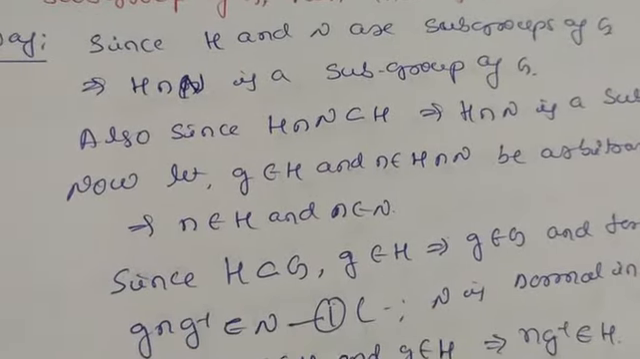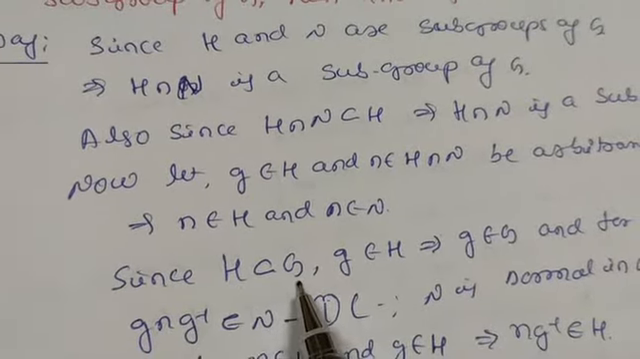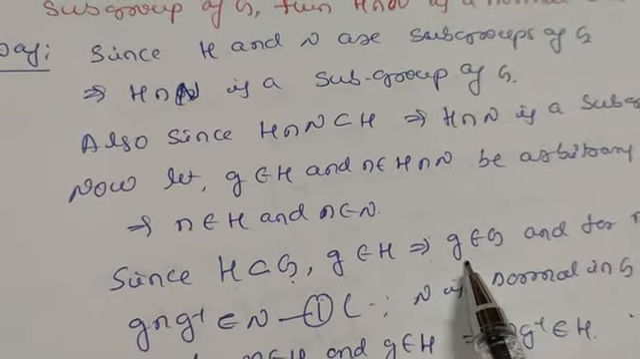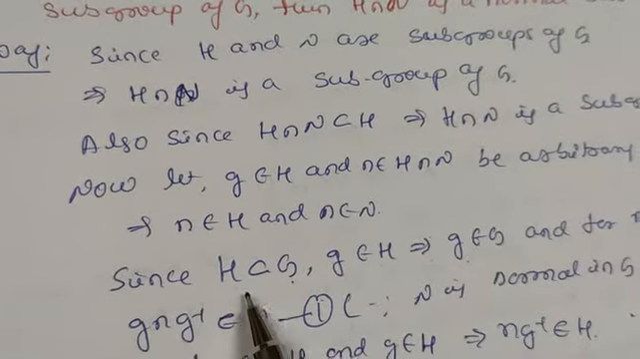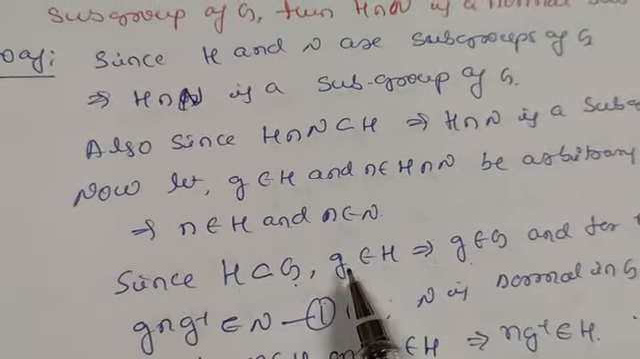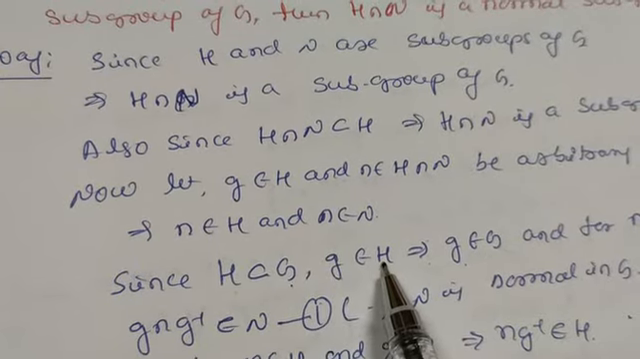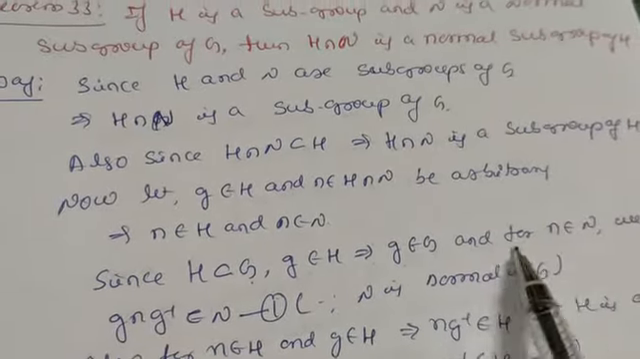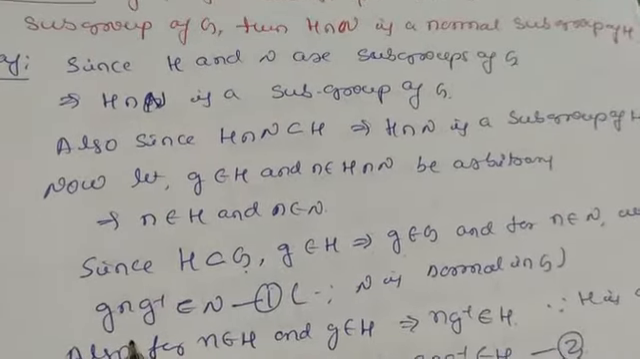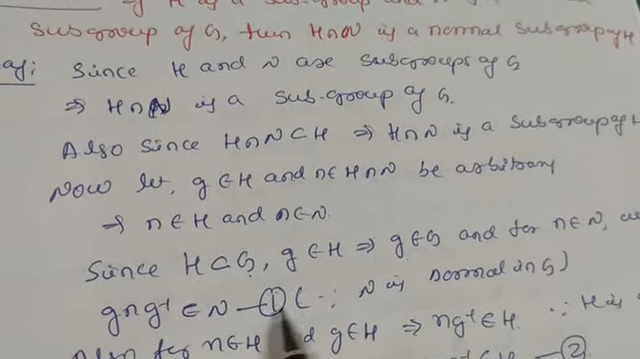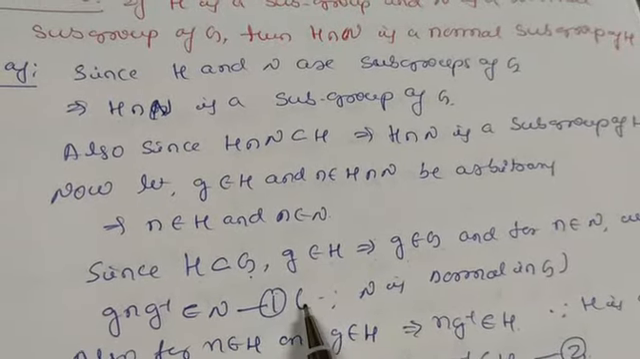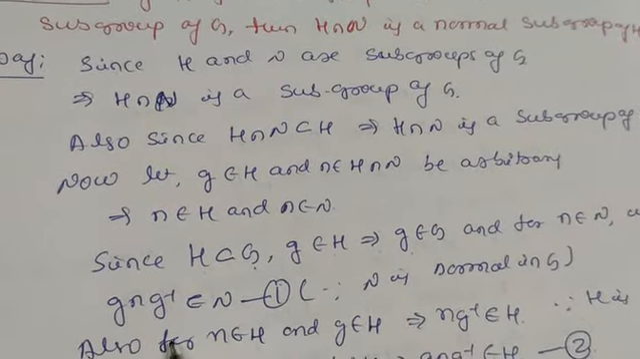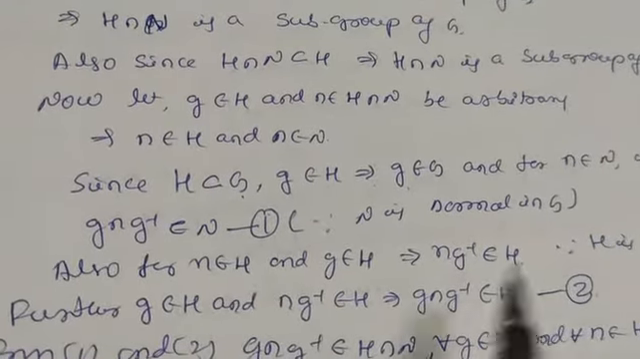Since H is a subset of G and g is an element of H, g also belongs to G, because all the elements of H are in G. And for n belongs to N, we have g n g inverse belongs to N, because N is a normal subgroup of G. This is from the definition of a normal subgroup. Take this as equation number 1.